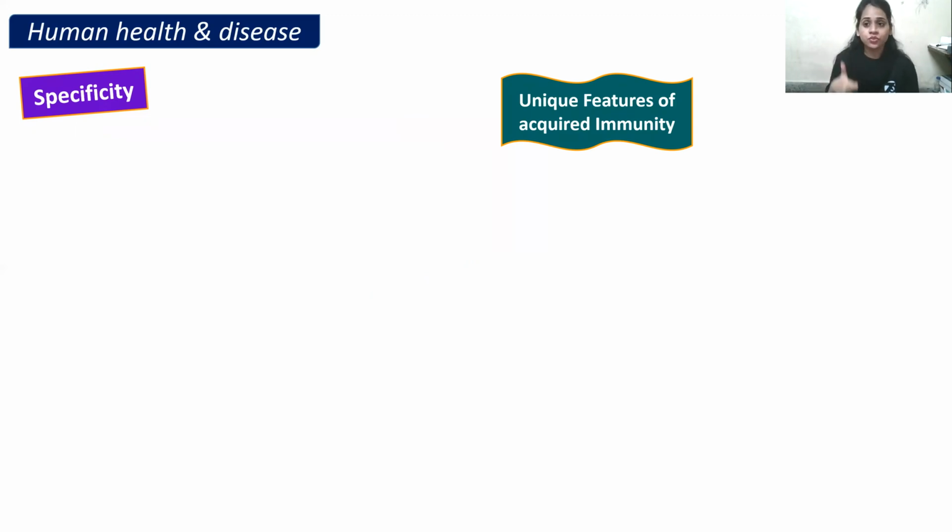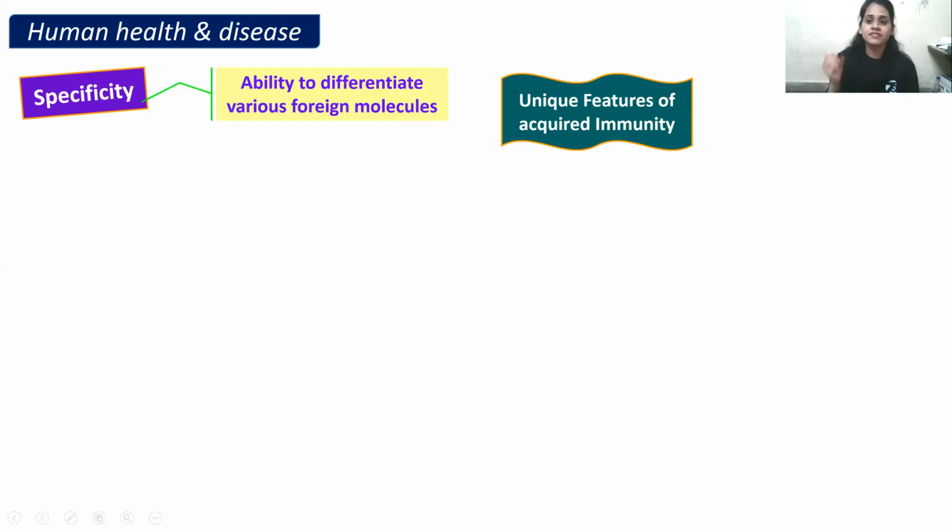The first unique feature of acquired immunity is specificity. What does specificity mean? Specificity is an ability to differentiate various foreign molecules. There are n number of pathogens around us in the entire world.